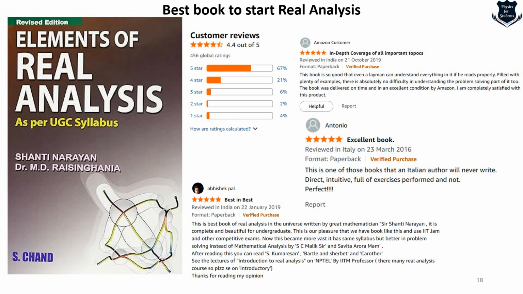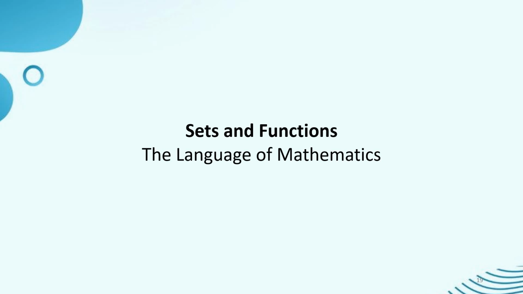You can quickly pause and take a look at these Amazon reviews. All of these reviews are saying excellent book. It is so good that even a layman can understand, and this is the best book of real analysis in the universe, written by the great mathematician Sir Shanti Narayan. So overall, I also feel that this is one of the best books to start with, and I will give you the reason for that.